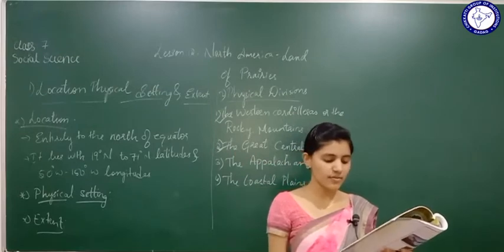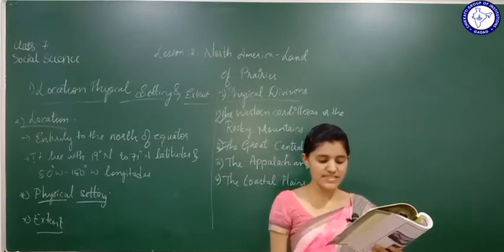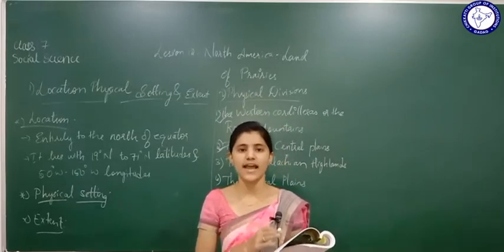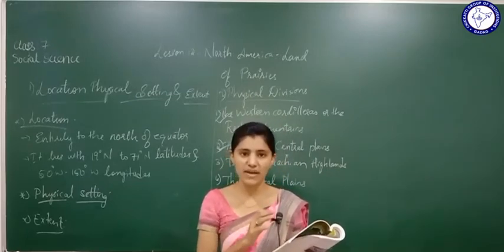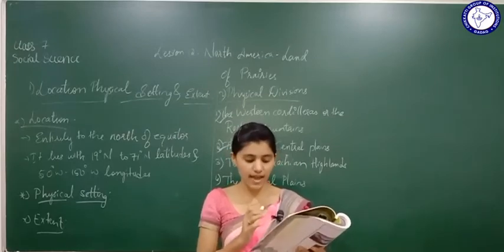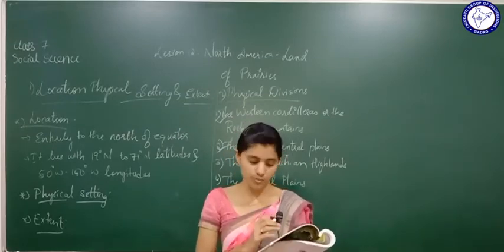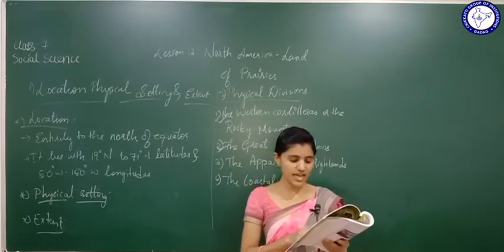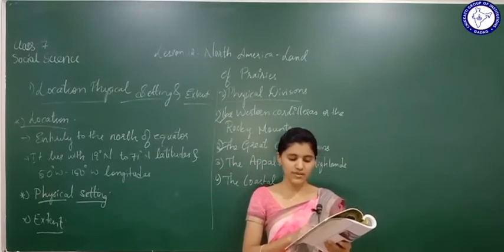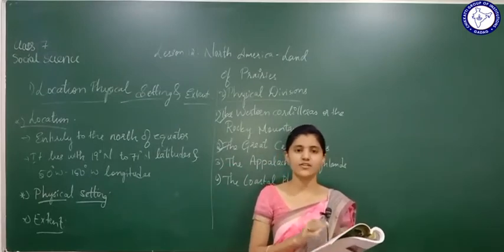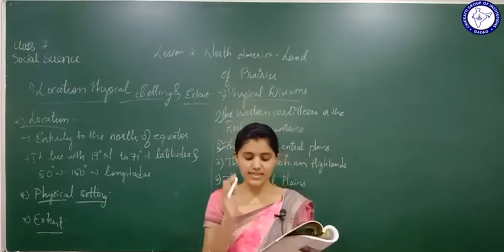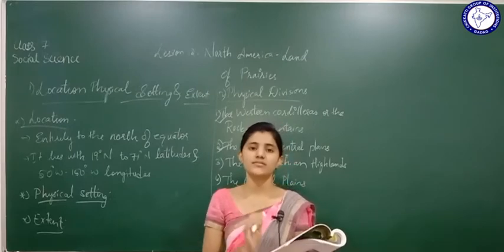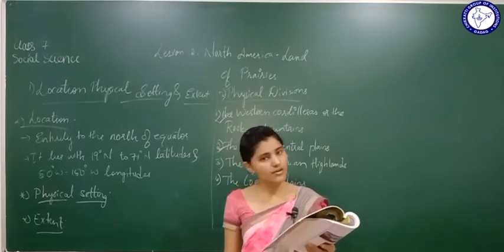These plains are formed by the rivers Mississippi, Missouri and their tributaries. How is this land formed? This land is formed by the rivers. Which are those rivers? They are the rivers Mississippi, Missouri and their tributaries. This is one of the most fertile plains of the world and is a good farming region. This is the great land of Central Plains. They are the most fertile plains found in the world and are very good for farming.